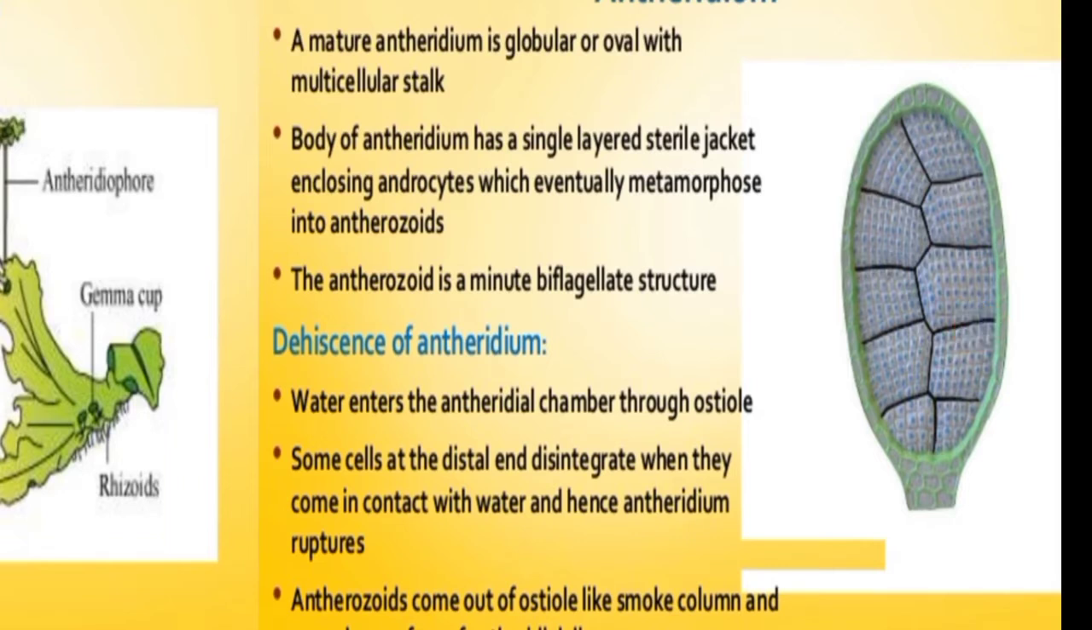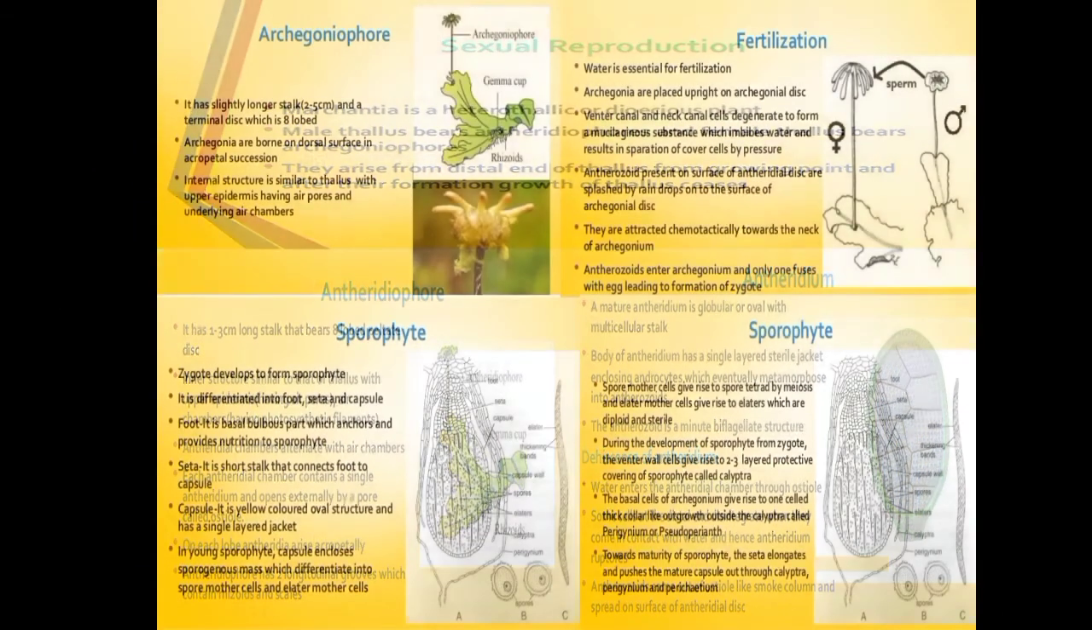So the androcytes form the antherozoids. When the antheridium is ruptured, these will move outside. Each antheridium is embedded in a cavity, and the cavity opens outside through a pore called the ostiole. If the ostiole is open, the antherozoids come out through the ostiole and swim in the water. After swimming in the water, they come in contact with the archegonia. That is the female gametophyte.